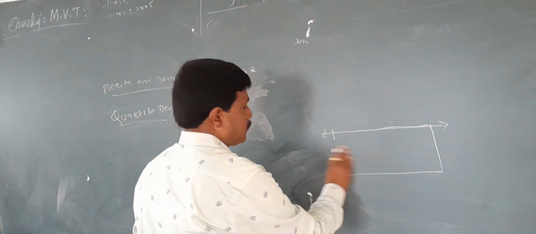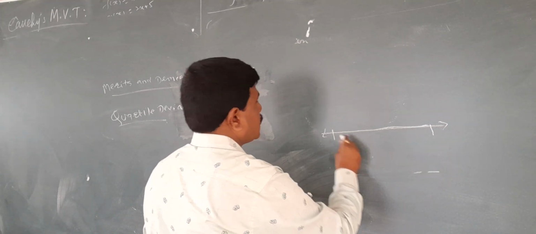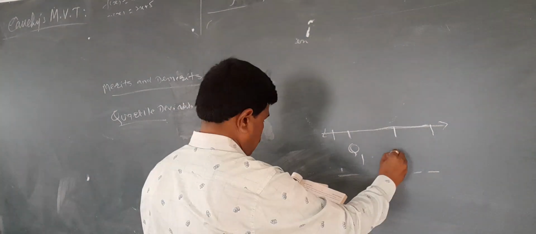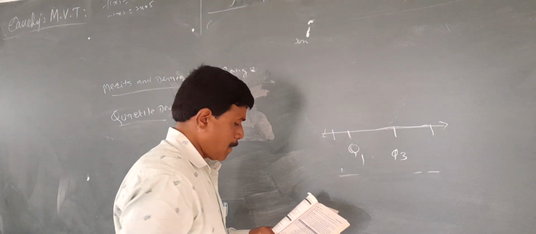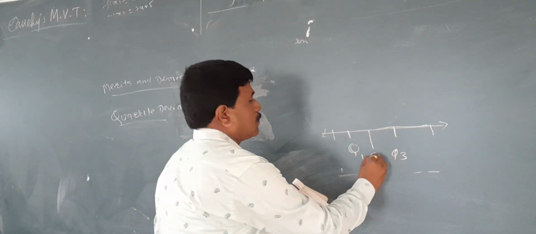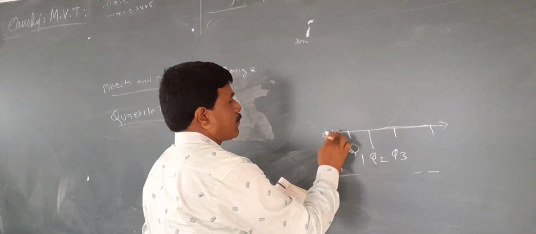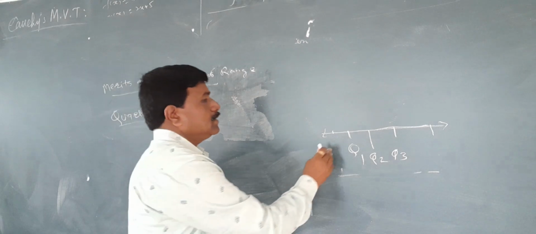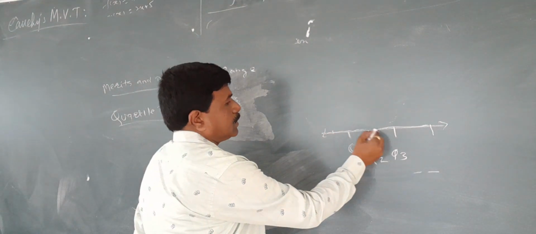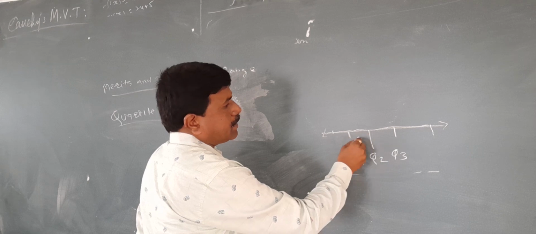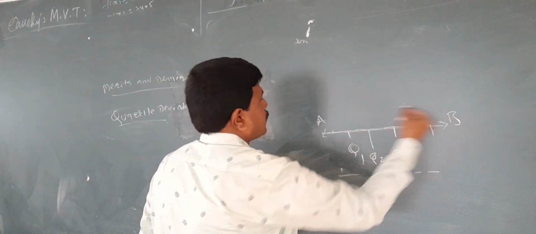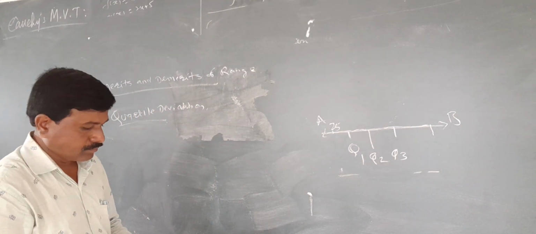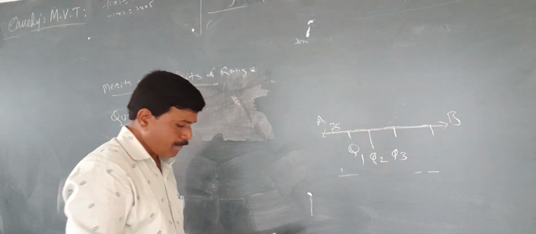So we use quartile 1, quartile 2 and quartile 3. We divide the data into 4 equal parts, so each part has 25%.